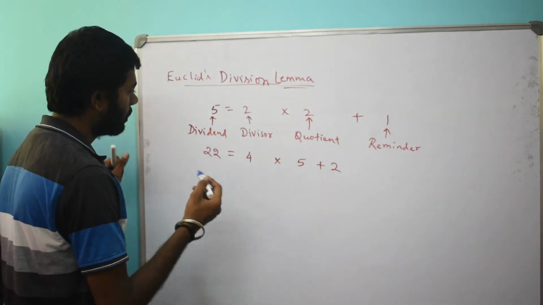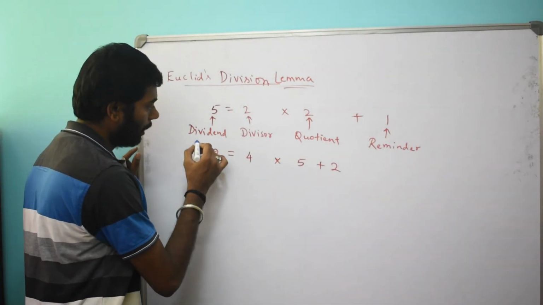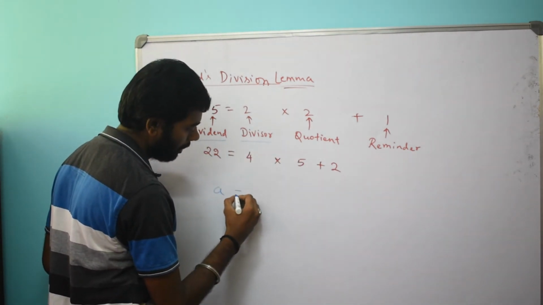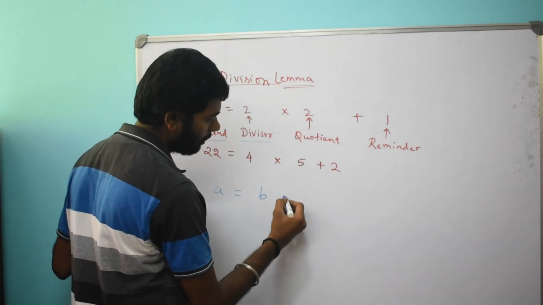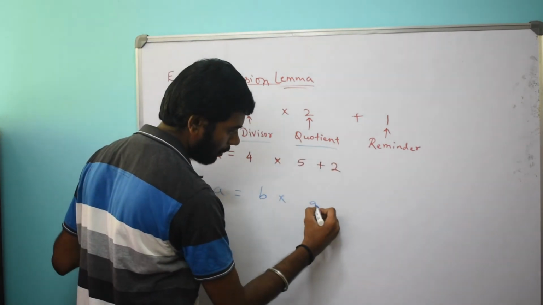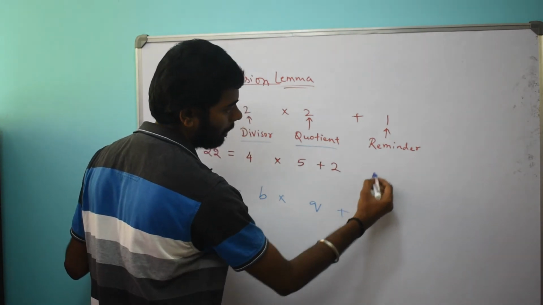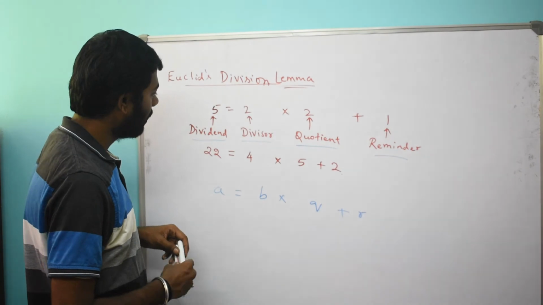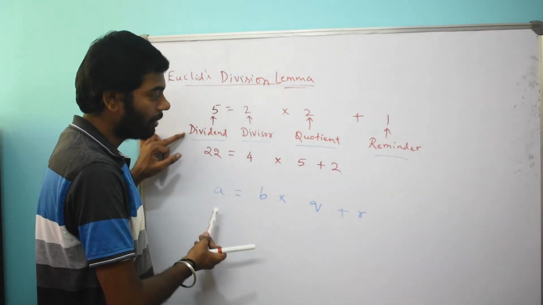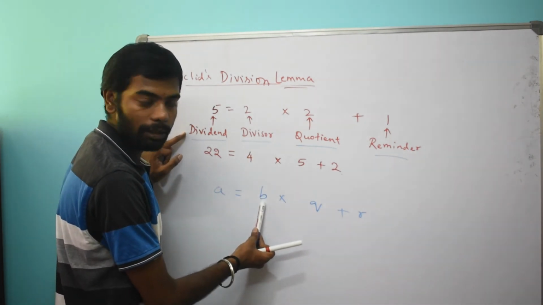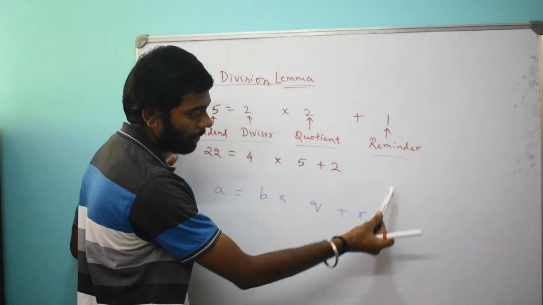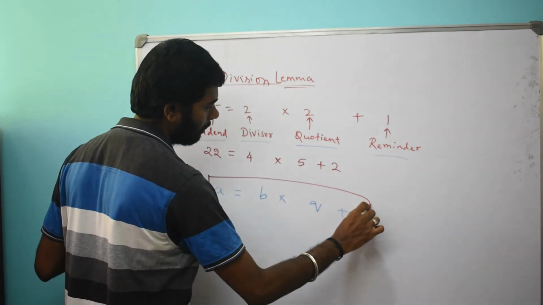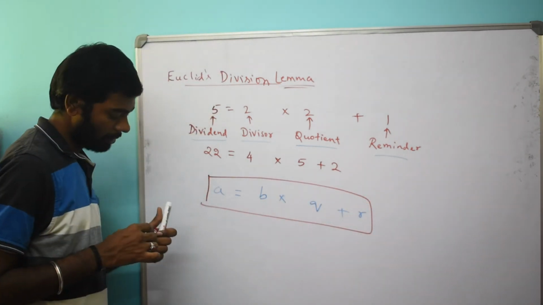Let us try to generalize the statement here. Let us consider the dividend as A, the divisor as B, and the signs will remain the same, the quotient as Q, plus the remainder as R. Once again I repeat, the dividend is represented as A, the divisor as B, the quotient as Q, and the remainder as R. This is the generalized formula of Euclid's division lemma.